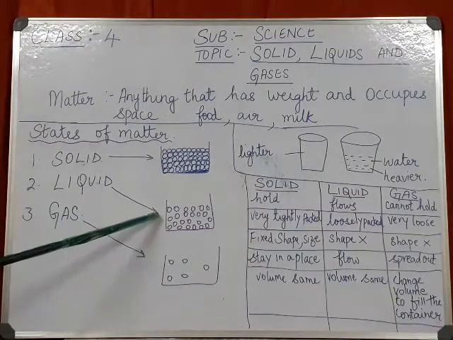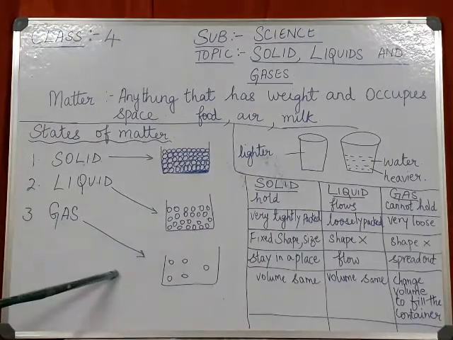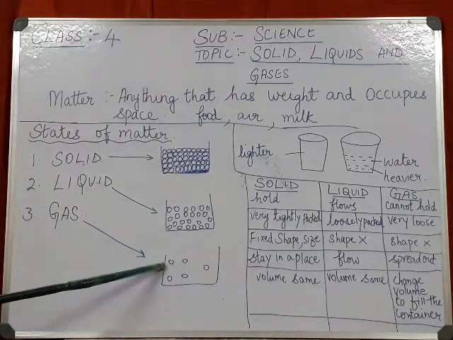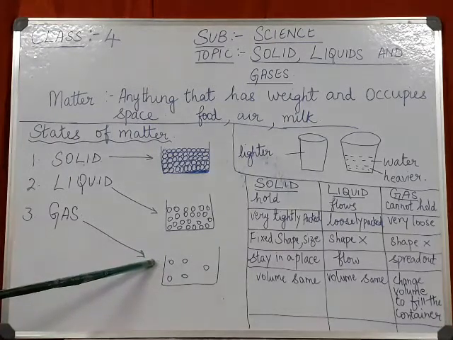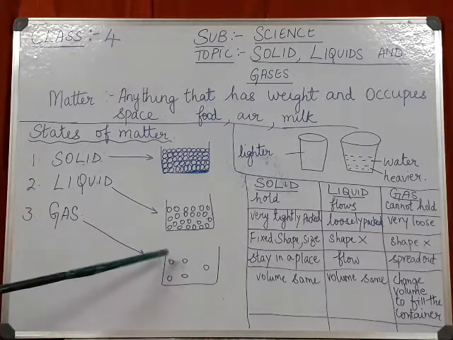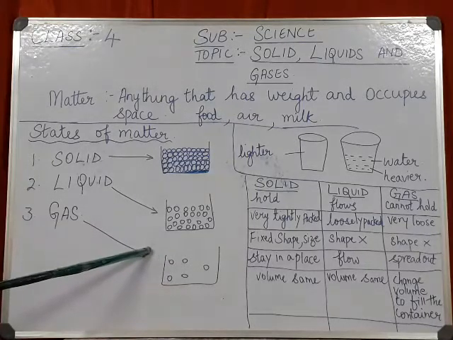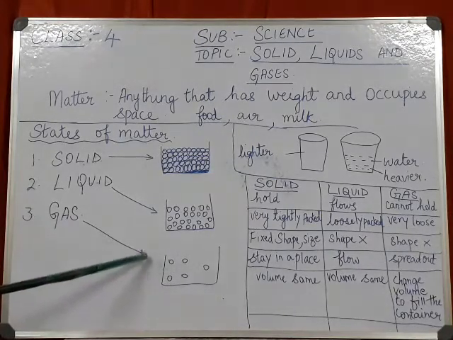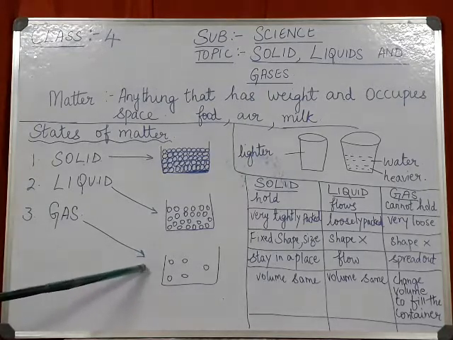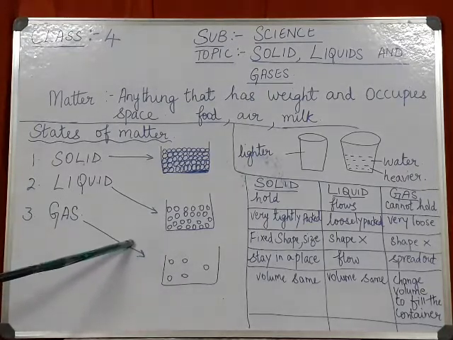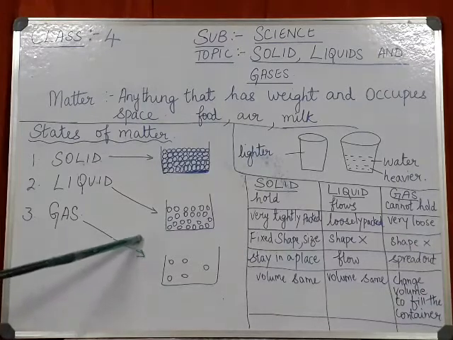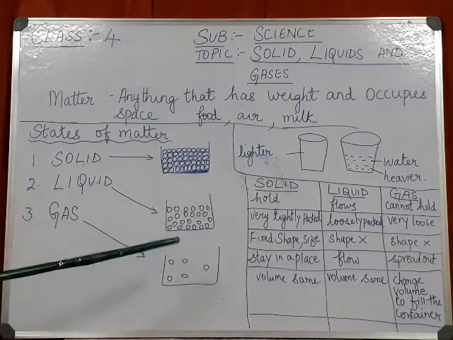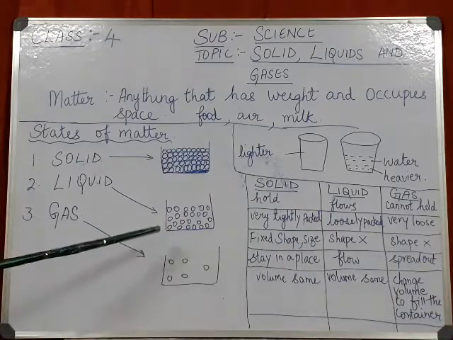Did you understand? Yes. Next we will go to gases. Now as you all know, in gases the particles are very loosely packed. They also do not have any shape. Okay, they also take the shape of a container. For example, the LPG cylinder in your house. There is liquid gas in that, so that gas also takes the shape of the cylinder. If the cylinder is small, the capacity will be small, and the gas will be less in that. If the cylinder is larger, then the capacity will be large.